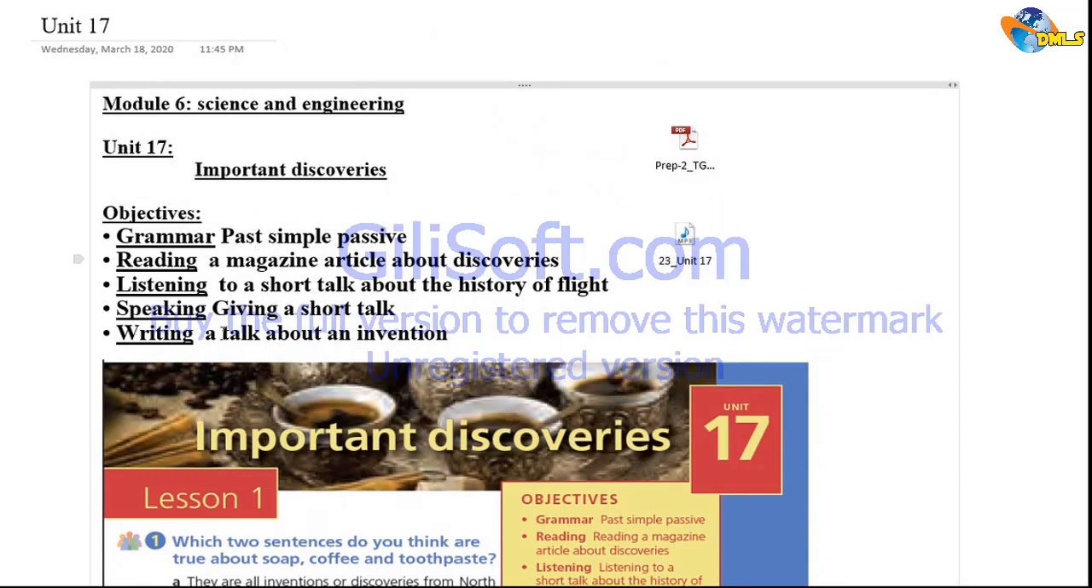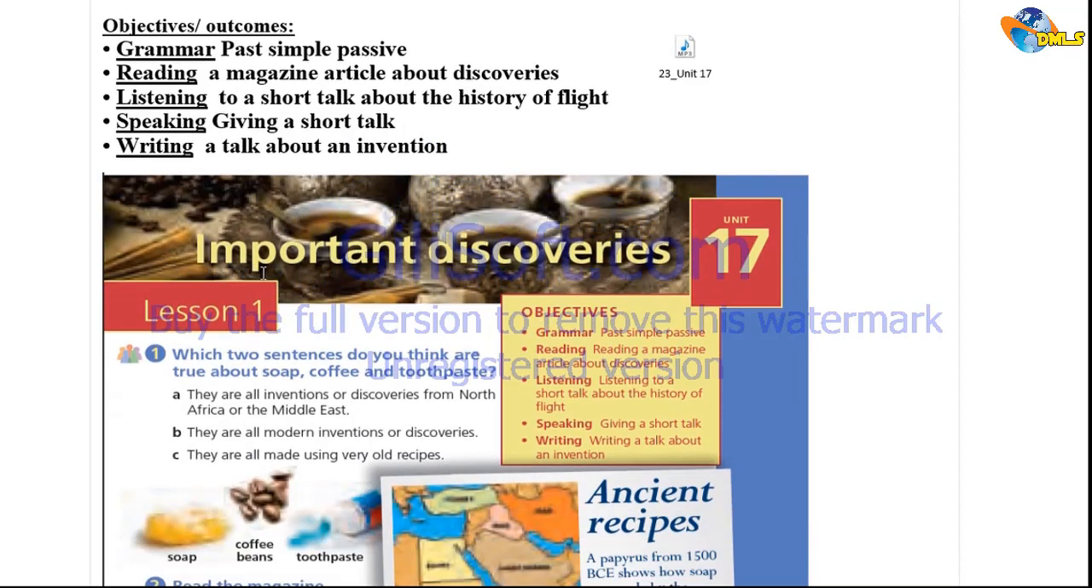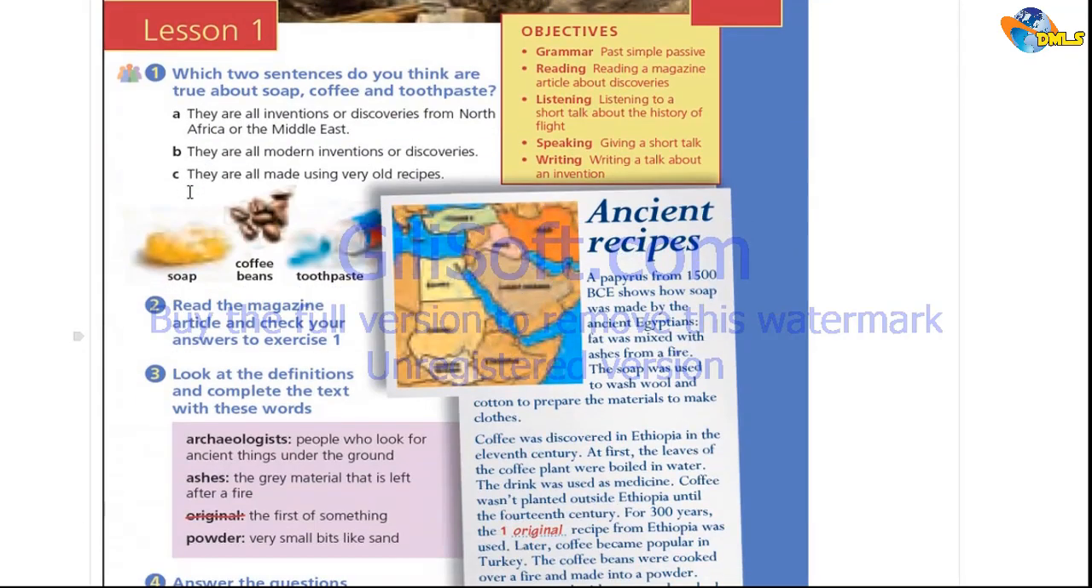Now, we have covered these objectives as we are known and familiar. When we are done with them, they become outcomes. So we have done this. We have learned and identified the grammar rule about the past simple passive. We also discussed it in some exercises and practiced it. We also read a magazine article about important discoveries, coffee beans, soap, and toothpaste. We also learned how to give a talk, the listening. We moved to the speaking part. That's the language function, the listening and speaking part. We also spoke about the derivatives with the writing task that we had to learn about.